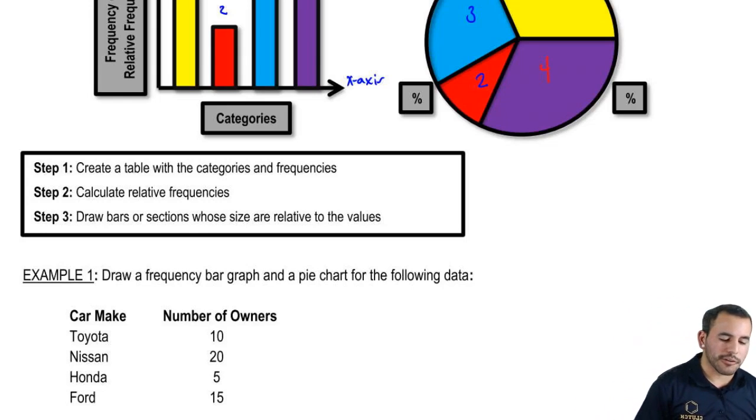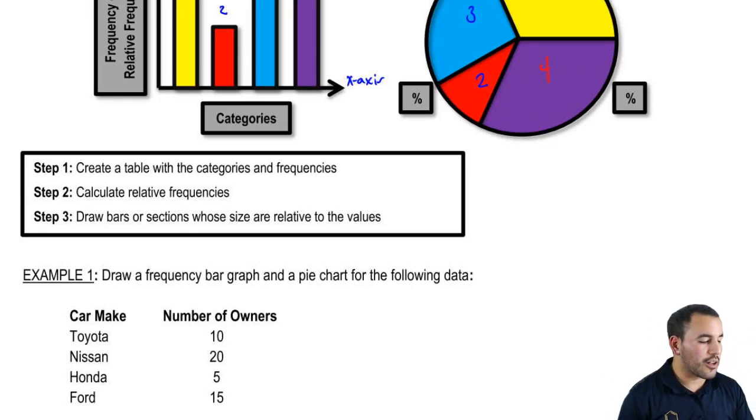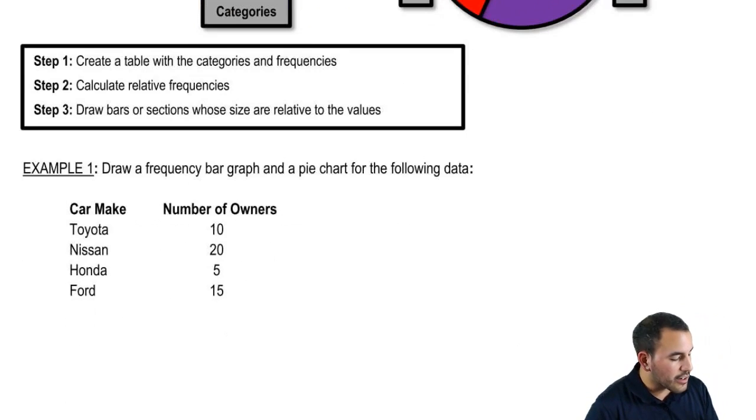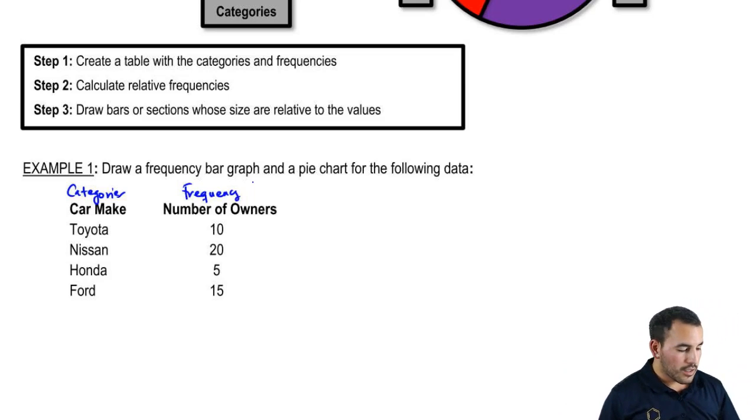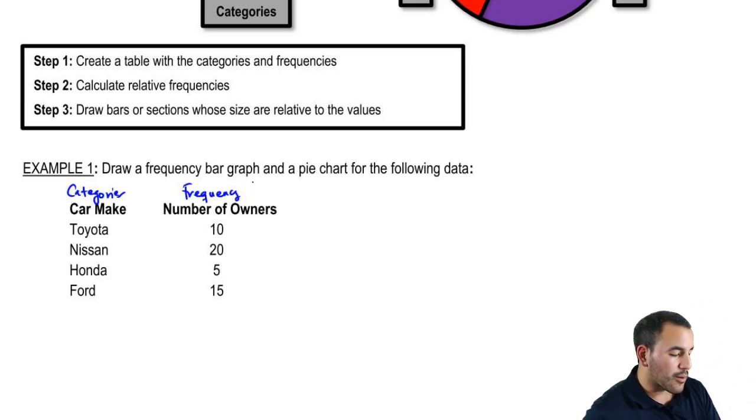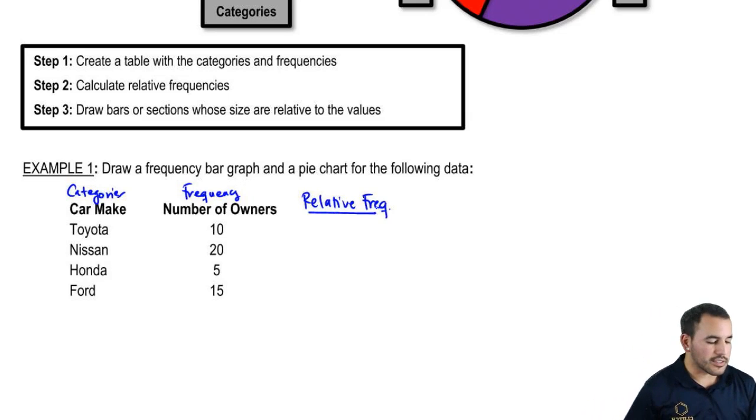So example 1, draw a frequency bar graph and a pie chart for the following data. So we have our categories, right? Our categories are car makes, and then frequency is literally how many people own each of those different car makes. So we can go ahead and stop there, but we also need to calculate a relative frequency, right? Because we're doing a pie chart. So categories, frequency. Now let's do the relative frequency.